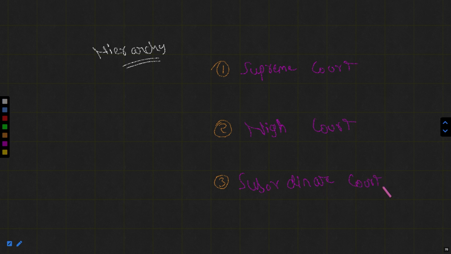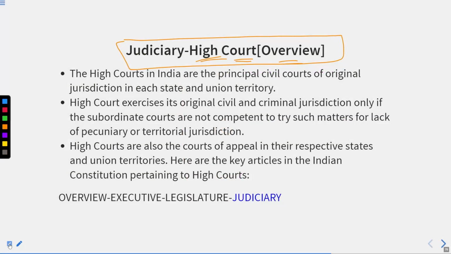That was the hierarchy. Got it? So the Supreme Court we have covered, the High Court we have to cover now, and the subordinate court we will cover after the High Court. So remember this hierarchy first.